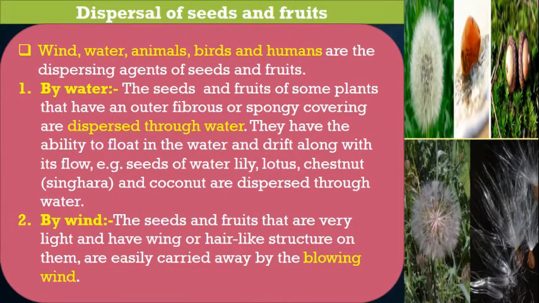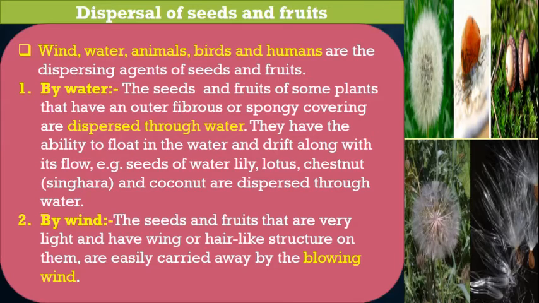If you see, the dispersal of seeds takes place by water in water lily, lotus, chestnut, coconut. In these plants, the seeds and fruits have an outer fibrous or spongy covering which is easily dispersed through the water. Through this spongy covering, it floats in the water and goes along with the flow of the water. So in this way, the dispersal takes place by water.